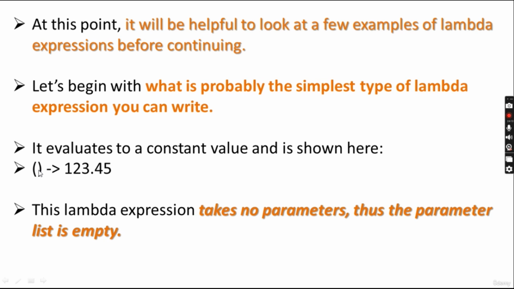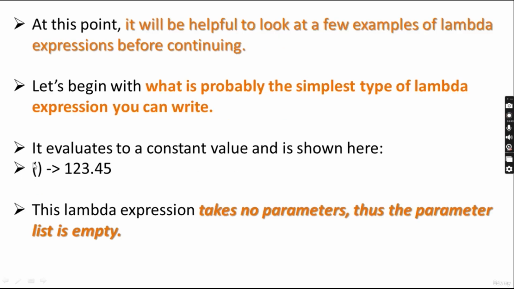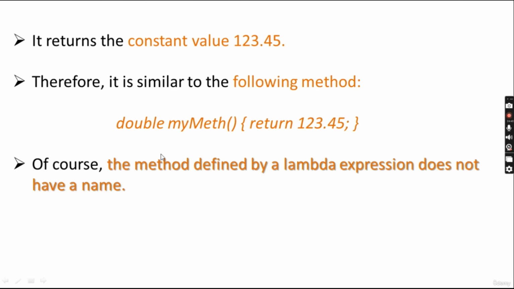An anonymous method, which evaluates to an anonymous class in the future, and what it goes to, or becomes, is that it returns 123.45. It is similar to the following method: double myMethod returns 123.45. The method defined by the lambda expression does not have a name. For that purpose, we are going only with the opening and closing empty parentheses goes to 123.45. And it is equivalent to double myMethod returning 123.45. Here we have a name, like in the previous structure of a method returning double.